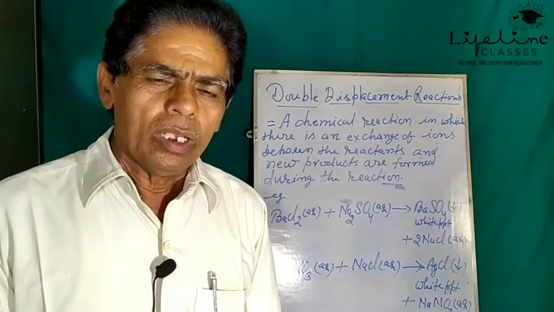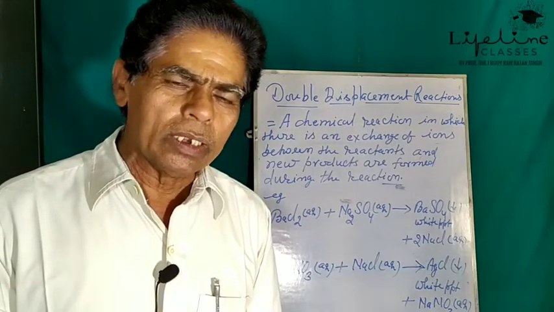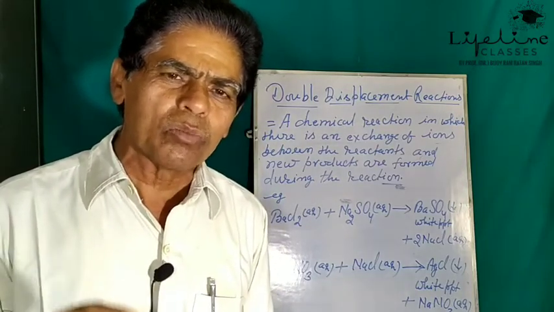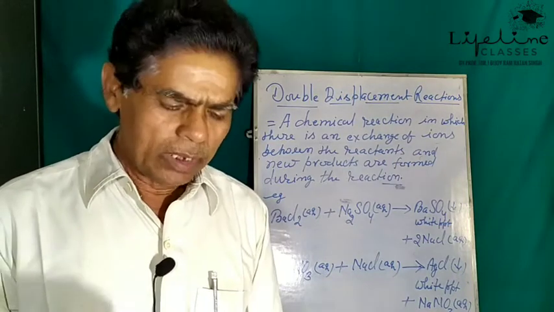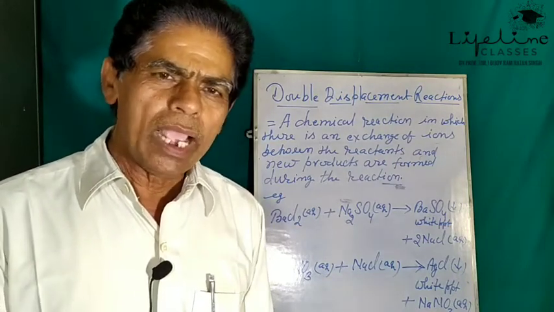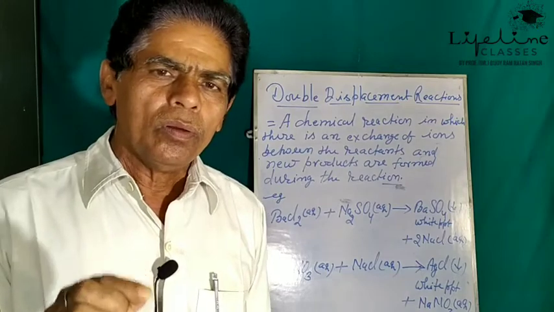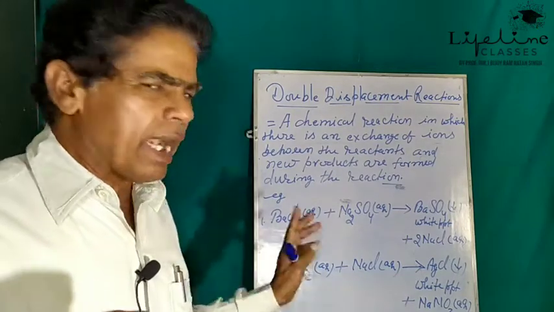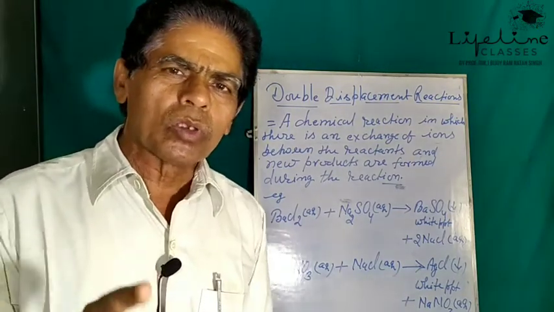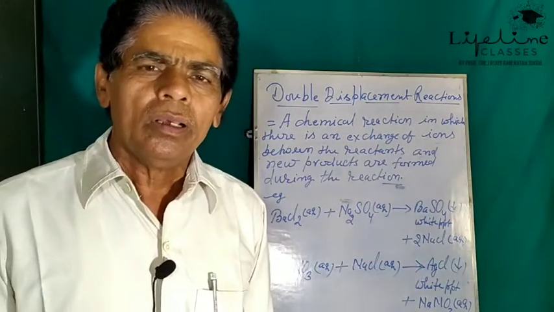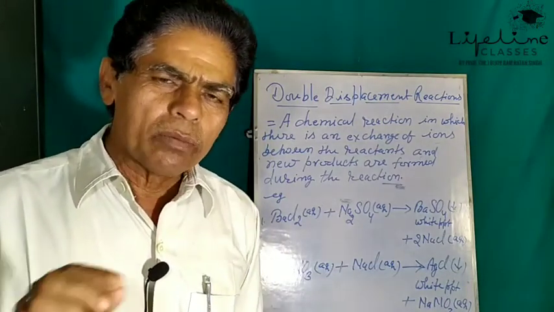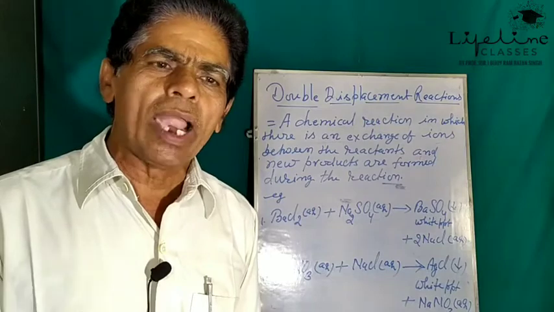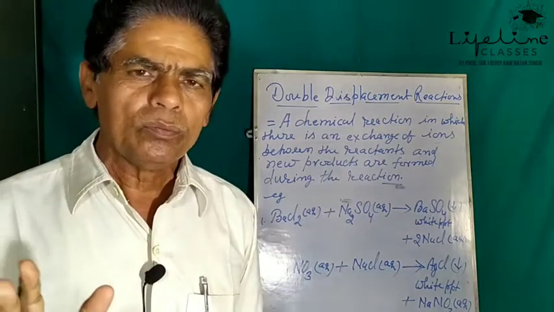If an aqueous solution of sodium chloride is added to the aqueous solution of silver nitrate, a white precipitate of silver chloride is obtained.